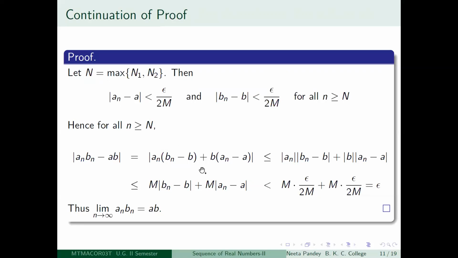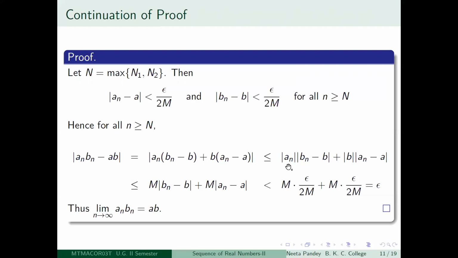a_n b is cancelling out. Now what you do is you treat this as one number and treat this as another number. Use the triangle inequality first. Then you will get less than or equal to modulus of a_n times (b_n minus b), plus modulus of b times (a_n minus a).